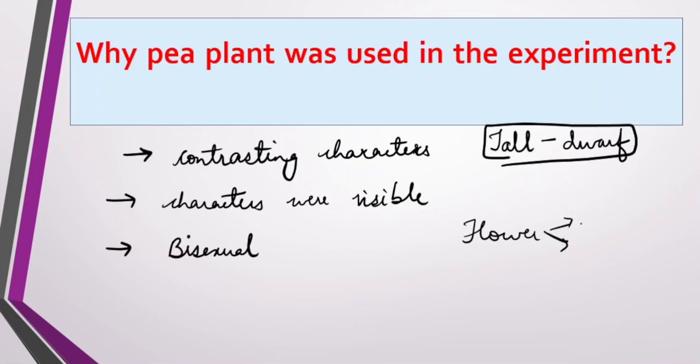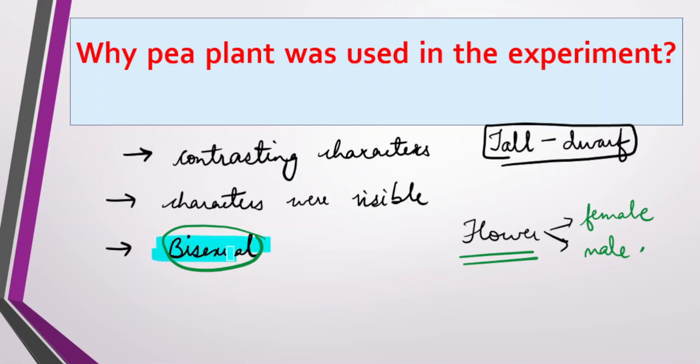Only one flower has both the female reproductive part and the male reproductive part. If the flower has both female and male reproductive parts, then we say it is bisexual, a bisexual plant or bisexual flower.